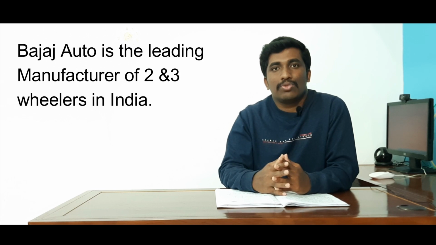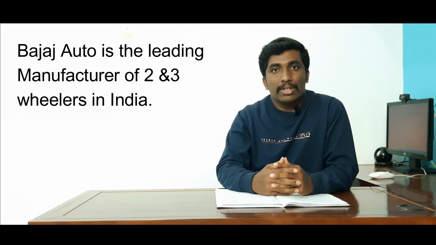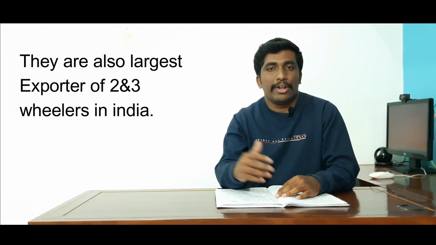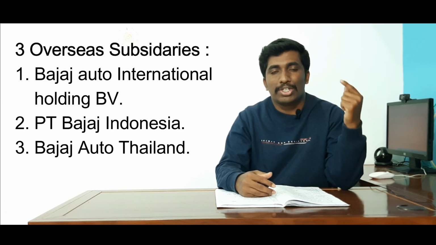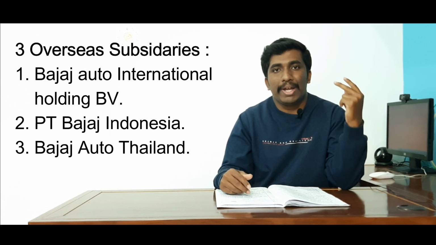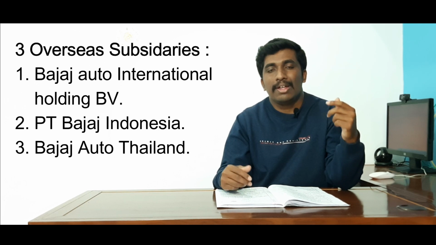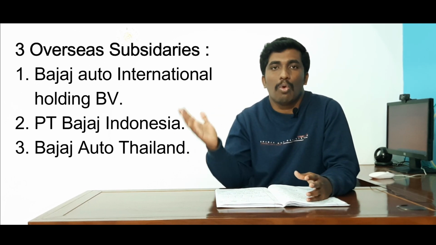So let's start with the history of Bajaj Auto. Bajaj Auto is one of the leading manufacturers of two-wheelers and three-wheelers across India. They are also the largest exporter of two-wheelers and three-wheelers in India. They have three subsidiaries around the world: first is Bajaj Auto International Holding BV, next is PT Bajaj Indonesia, and next Bajaj Auto Thailand. These are the three subsidiaries which they have overseas.